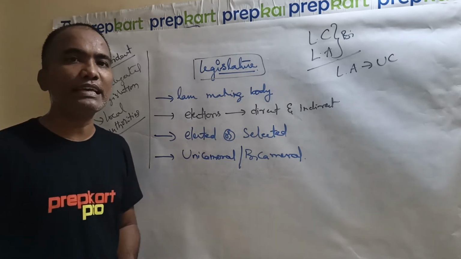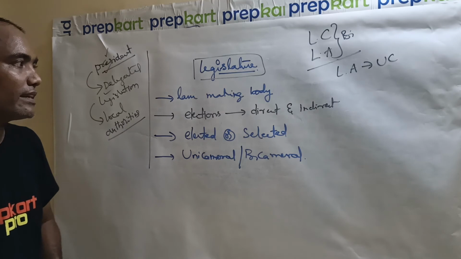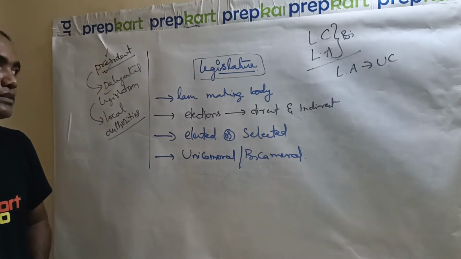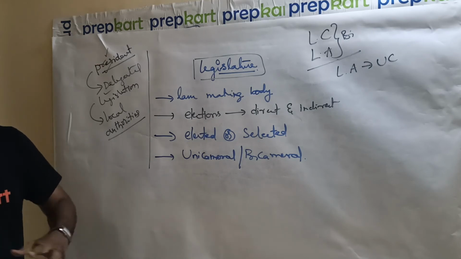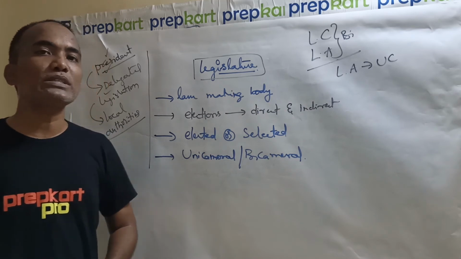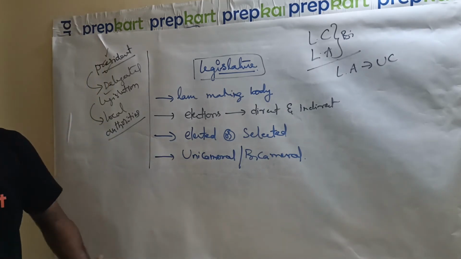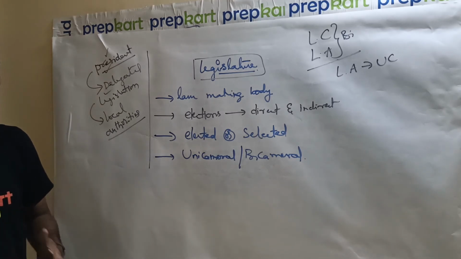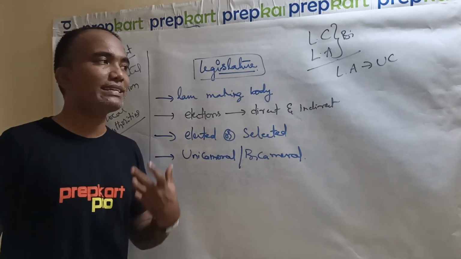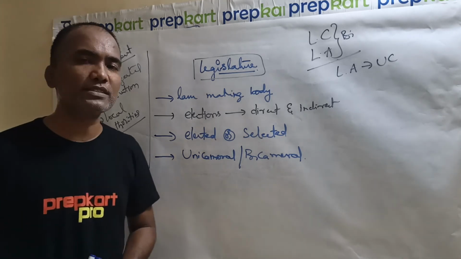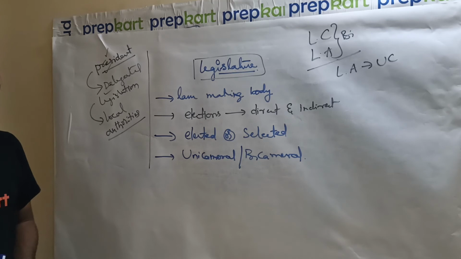In India, generally indirect elections will be there, but in the case of the presidential election, it is a direct election because the presidential candidates are in context. But in indirect elections, we don't know who our prime minister is. We are casting votes only for the member of parliament. That kind of election is an indirect election. So in India, general elections are indirect elections and the presidential elections are direct elections.